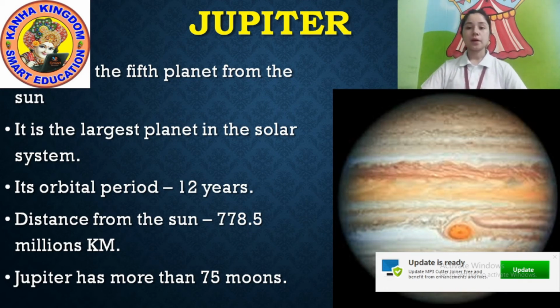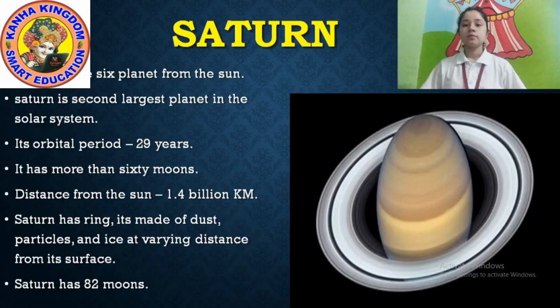Let's move to another planet, okay? So another is Saturn. Look at the picture, this is Saturn. Saturn is the 6th planet from the Sun.